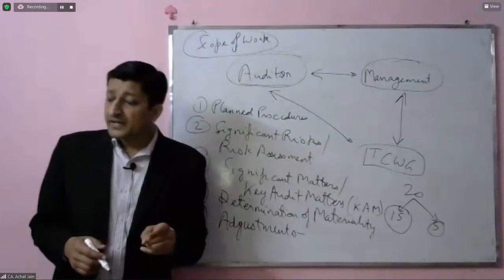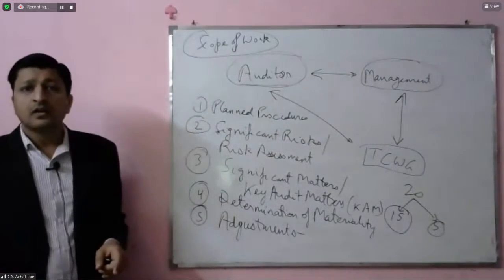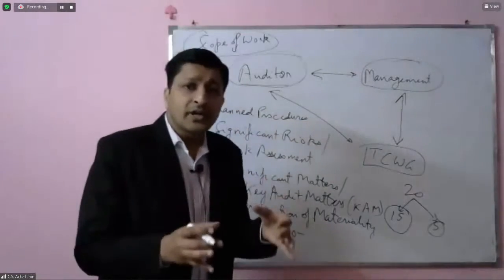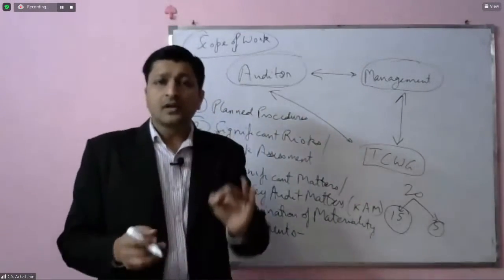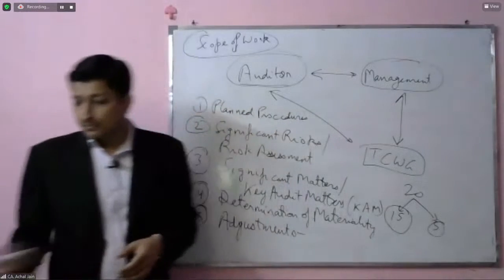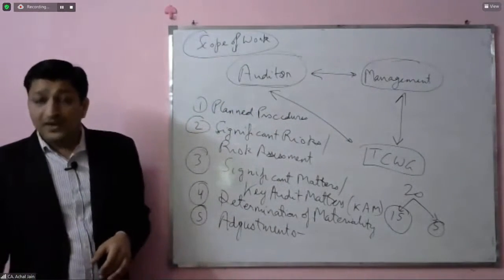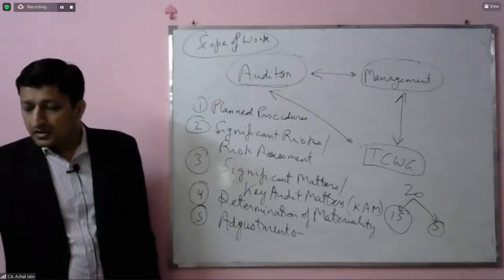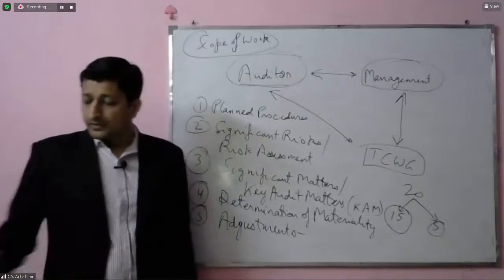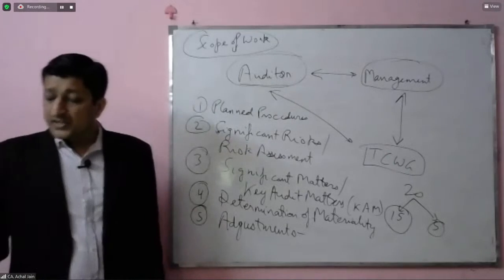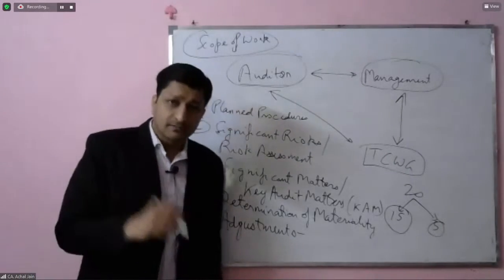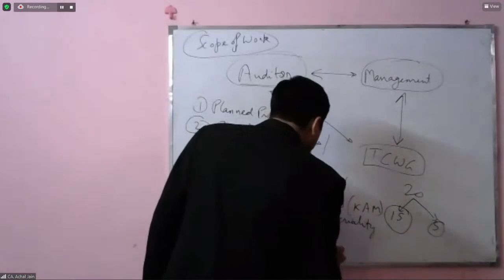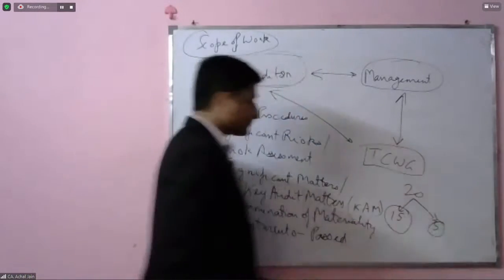Why are those adjustment entries passed? Because these were reported to the management by the auditor to be passed in the financial statements. That means those were really the mistakes or errors on the part of the management. These got corrected by the auditor. So we can say these were adjustments which were passed.